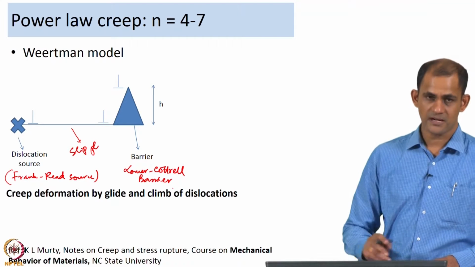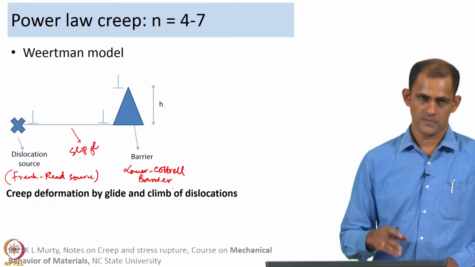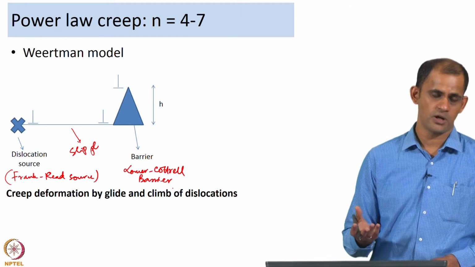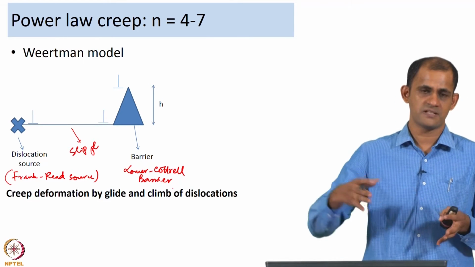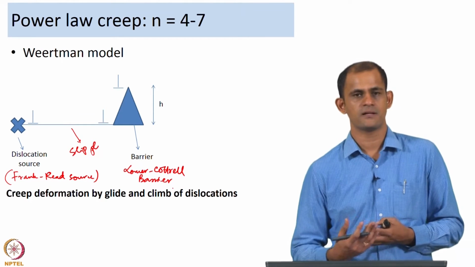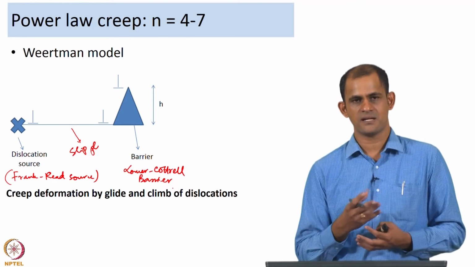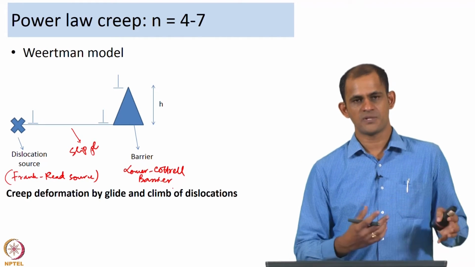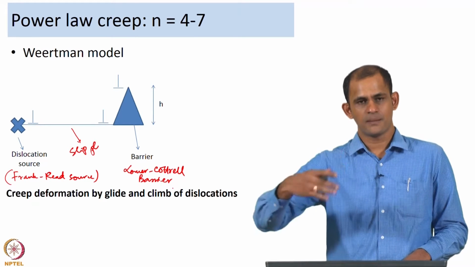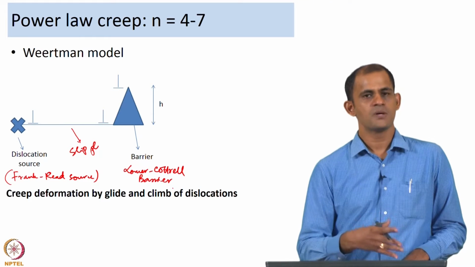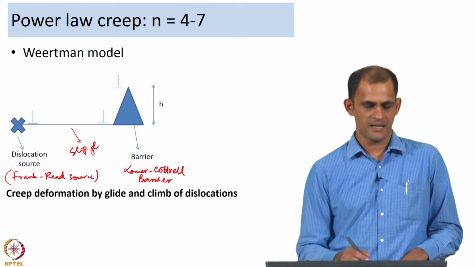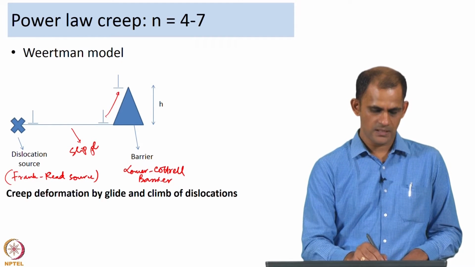Now, further emission of dislocations: as you can recall from our previous portions, when a dislocation encounters a barrier and dislocations continue to pile up at the barrier, there is going to be a back stress acting, and this back stress will prevent further emission of dislocations. So, for creep deformation to continue, this barrier has to be overcome in some form. The overcoming of this barrier can happen by dislocation climb.